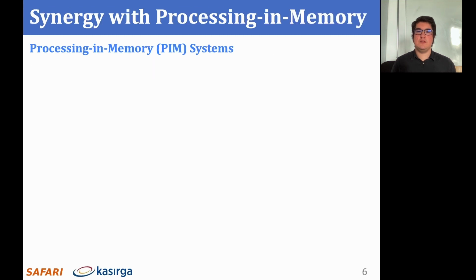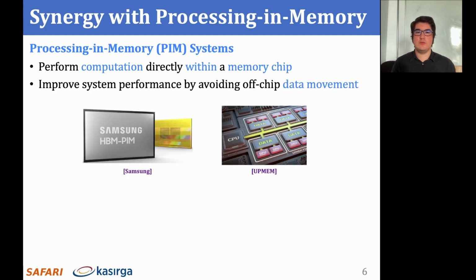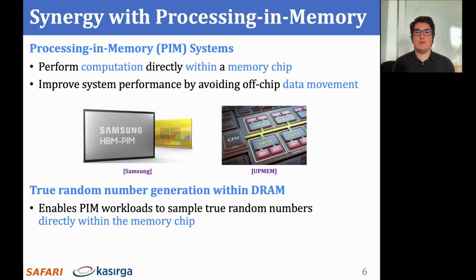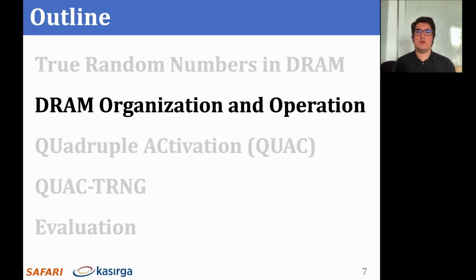DRAM-based TRNGs are synergistic with processing-in-memory systems in particular. PIM systems typically perform computation directly within a memory chip, which improves the overall system performance by avoiding unnecessary data movement. True random number generation within DRAM enables PIM workloads to sample true randoms directly within the memory chip and avoids inefficient communication to other possible off-chip TRNG sources, thereby enhancing the overall security and privacy of PIM systems. I'll go over the relevant background on DRAM organization and operation in the next few slides.